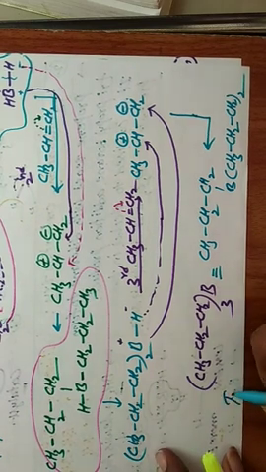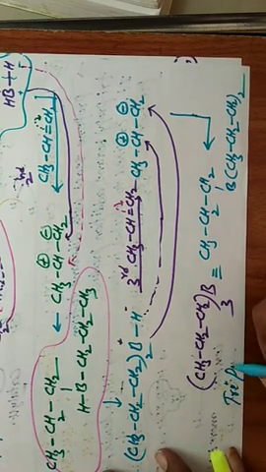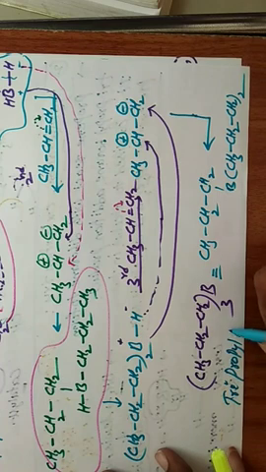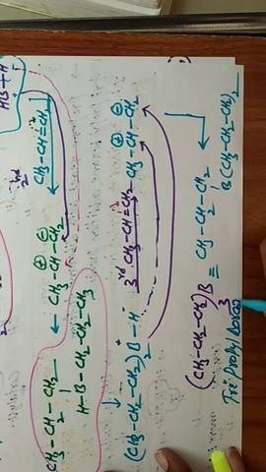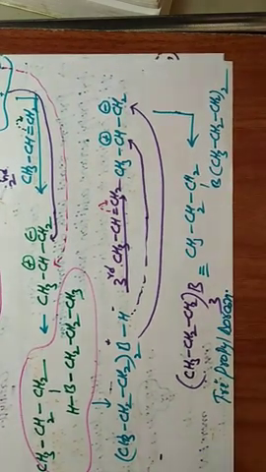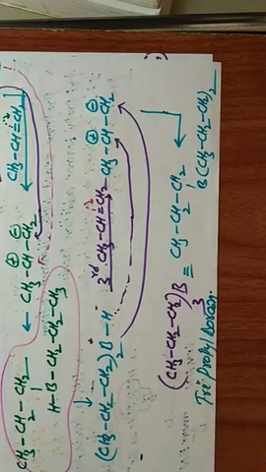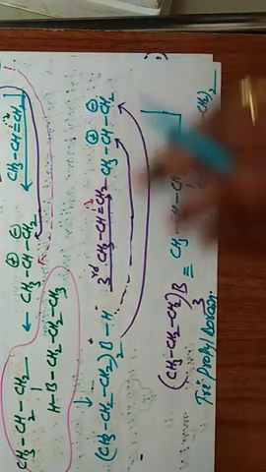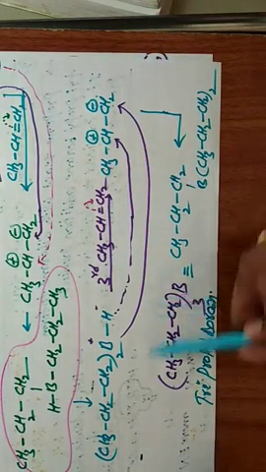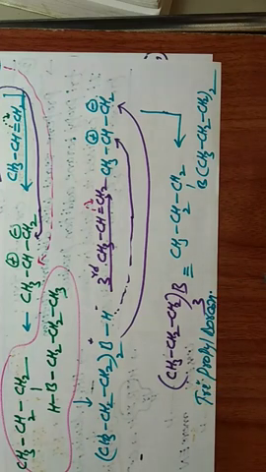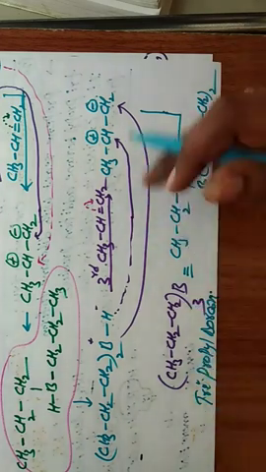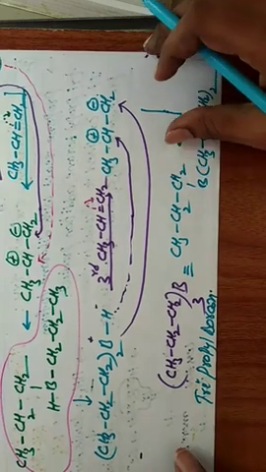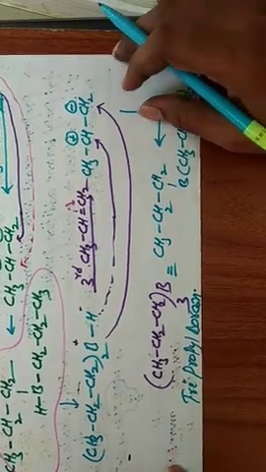This is tripropyl boron. So according to the statement, we can get one intermediate product. Some other reaction is also there.